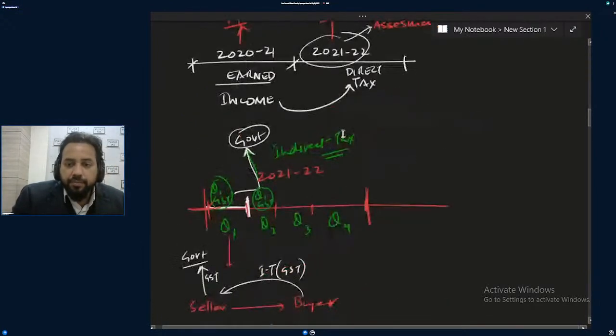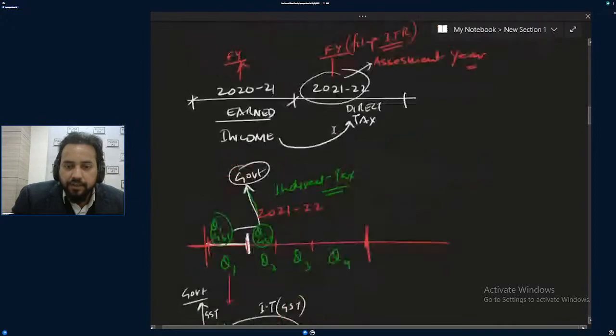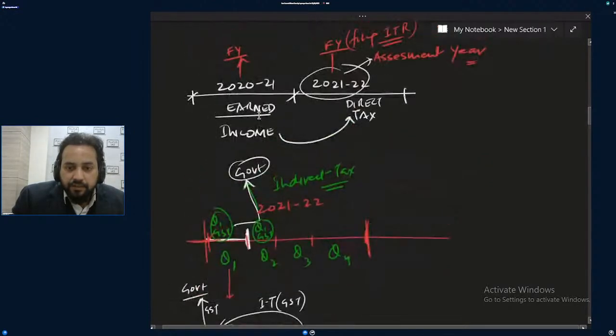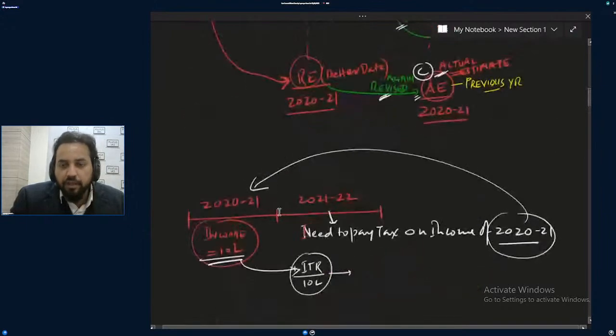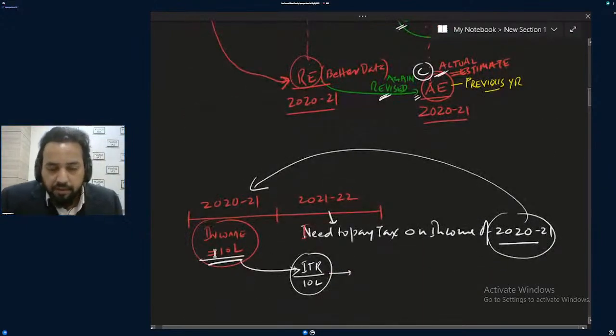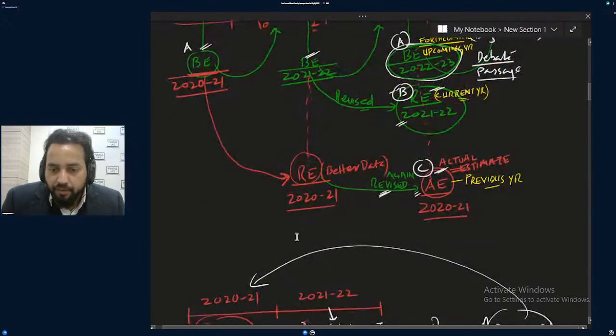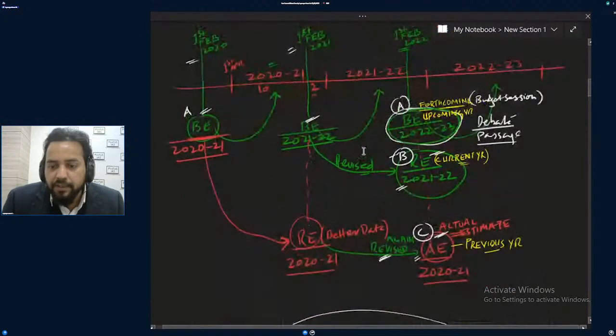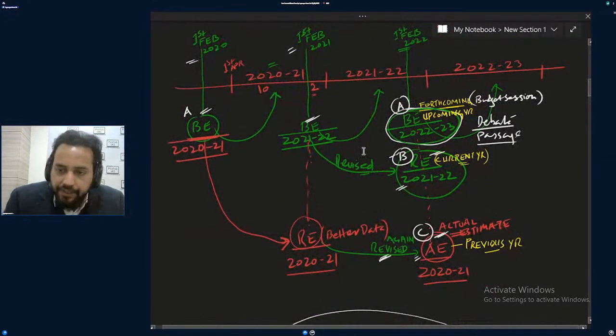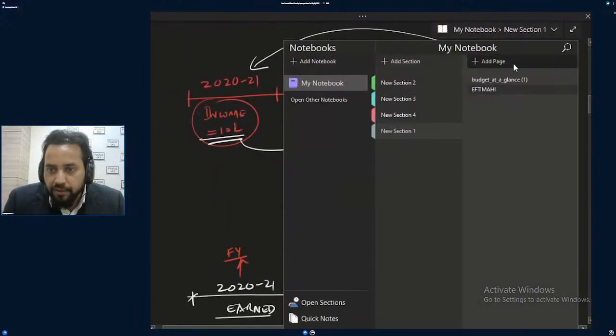You people were asking about assessment year, that's why I said, can I delete this? Okay, let it be over here, because I'll take a print of this and upload it as well, so that you can refer to this whenever you want. From here you can understand these are 3 estimations. Now I'm moving to that document.